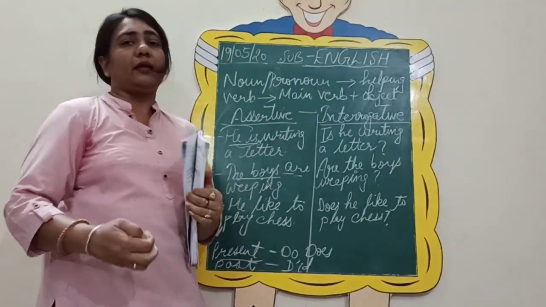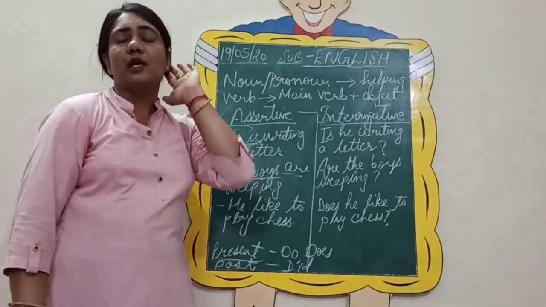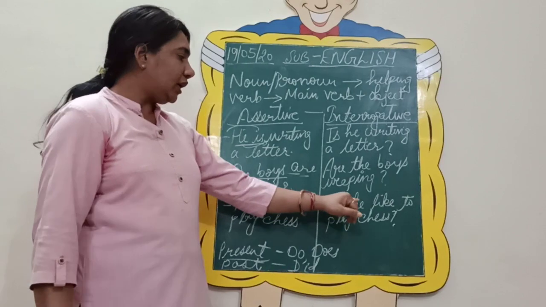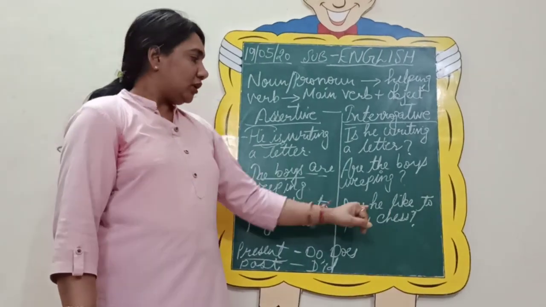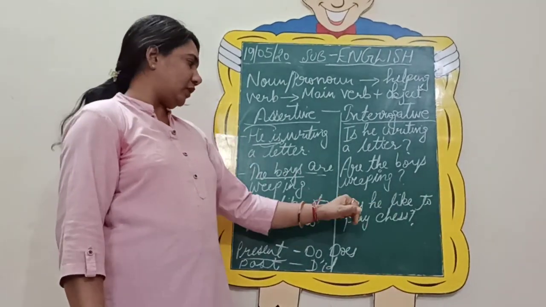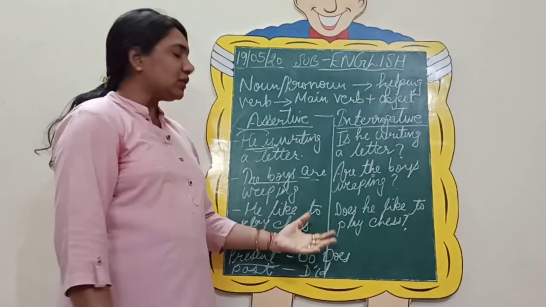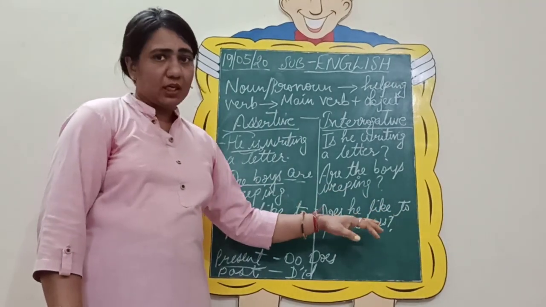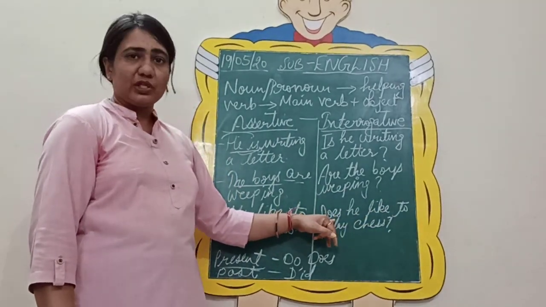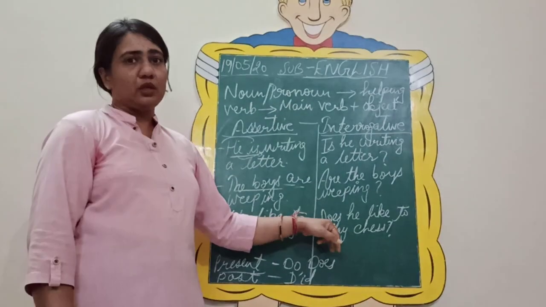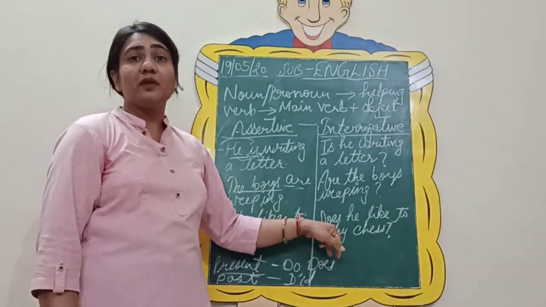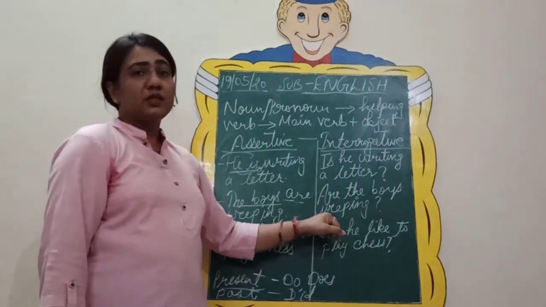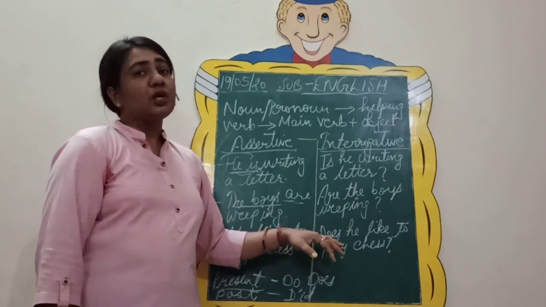So this is the pattern that we follow for changing into interrogatives, for which we are not given any helping verb. So what is it? He, she, it. These third person pronouns take does, whereas if we talk of plurals, these are singulars. He, she, it is singular, so that is why we have used does. The rules are given in your books. You can revise once again, or you can watch my previous videos. I have discussed everything over there. So for the singulars we use does, whereas for the plurals we use do.